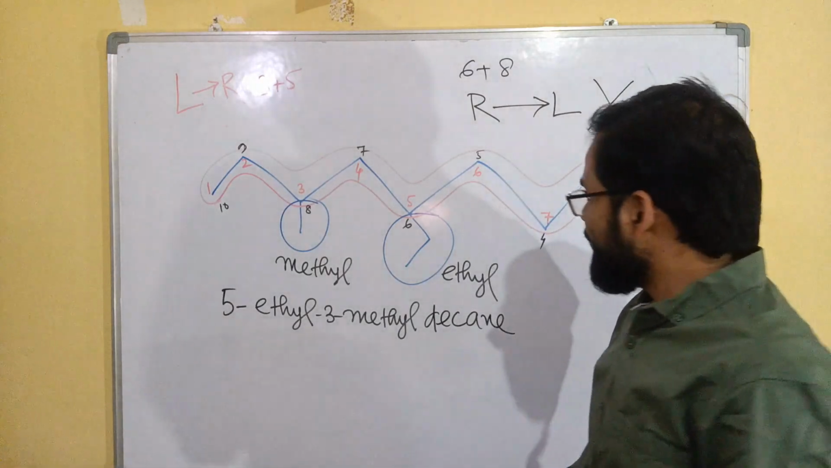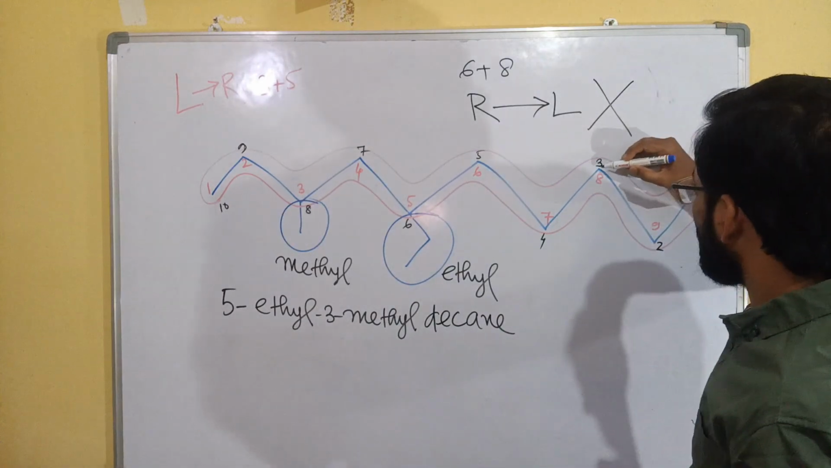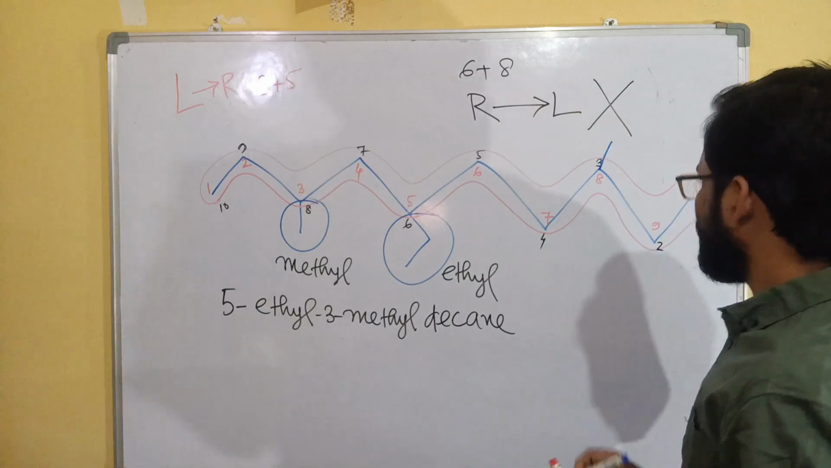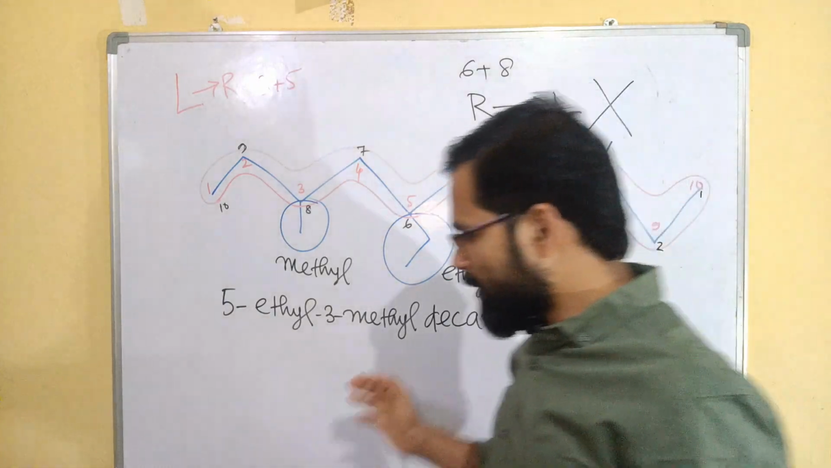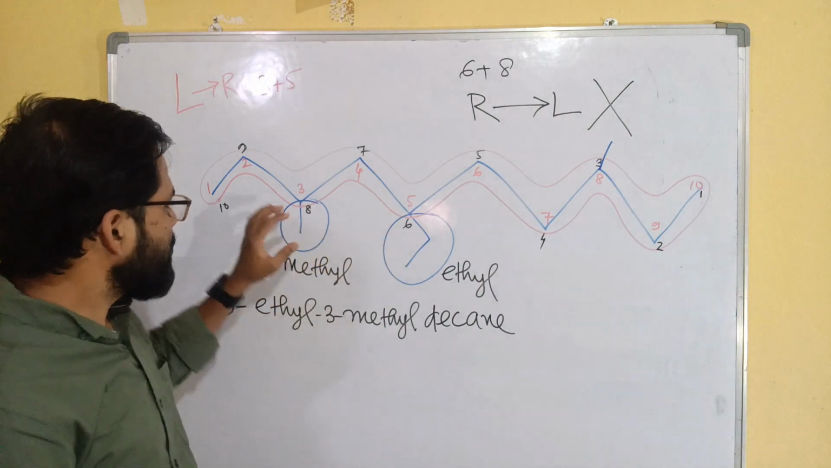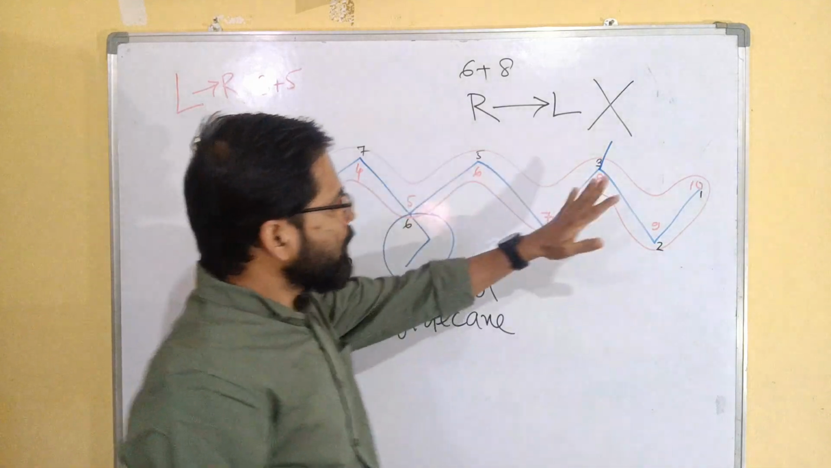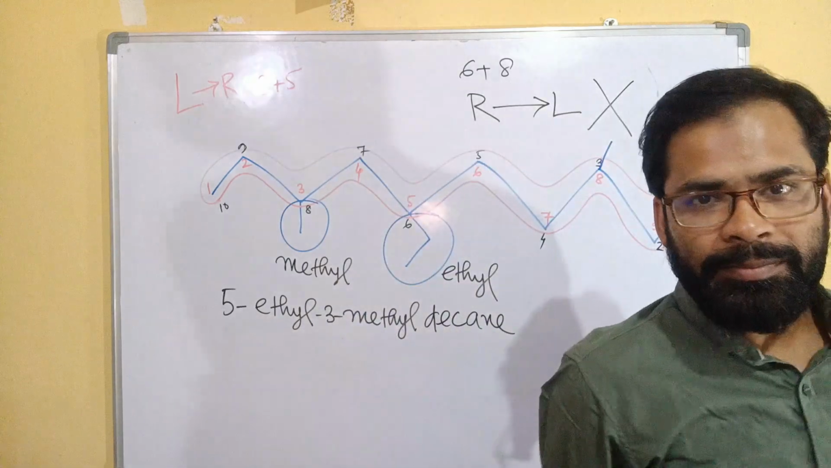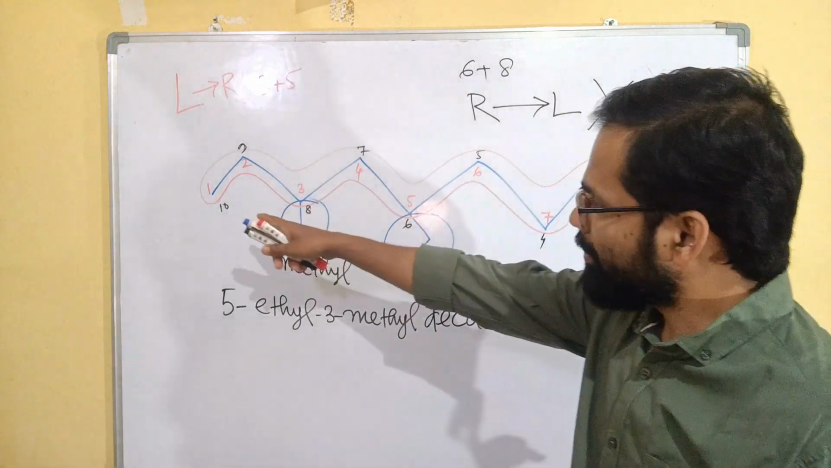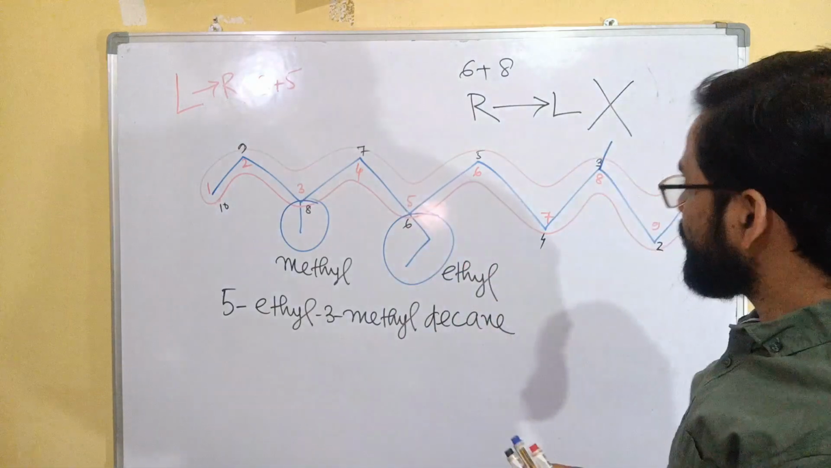Now if I change here, if I put another methyl group, see here, another methyl group. So what will be the change? Earlier there were 2 substituent groups: methyl at third position and ethyl at fifth position. Now at this position there is also a methyl group. Now we have to check whether we maintain the same numbering from left to right, or whether it changes to right to left.